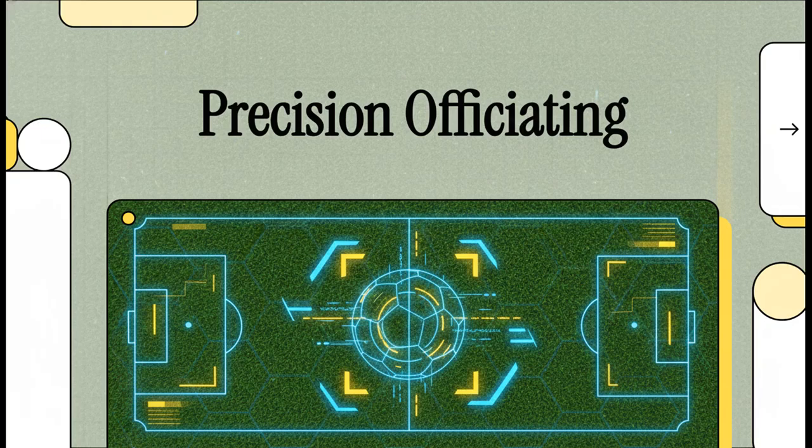Welcome back. I am absolutely thrilled to bring you today's explainer because we are stepping out of the bleachers and going straight into the high-tech, digital VAR room. Today, we're going to forensically break down a massive, defining moment from the 2026 World Cup match between Portugal and Croatia. We aren't just looking at the players on the pitch, though. No, we are looking at the invisible, underlying data analytics that literally decided the final outcome of the game.